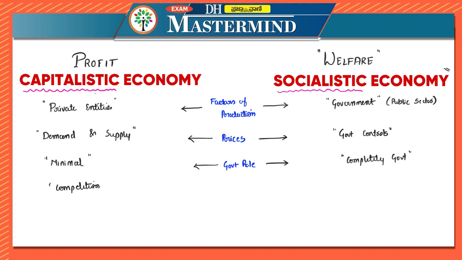Because there are multiple businesses, there is immense competition. Here usually there is no competition. And government interferes into the sectors where the private sector will not be wanting to interfere. For example, let us say defense, or let us say space. Usually in the economies, the private sector will not be interfering.